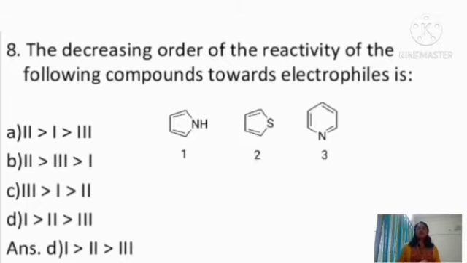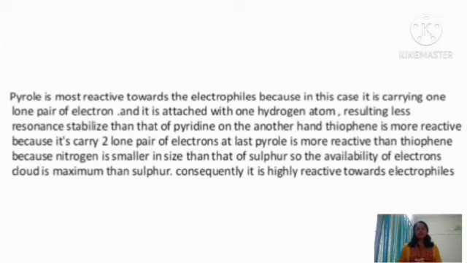Out of these three heterocycles, that is pyrrole, thiophene and pyridine, pyrrole has less resonance energy when compared to thiophene and pyridine. Again, nitrogen has a lone pair of electrons and moreover that nitrogen is attached to a hydrogen atom. So when compared to pyrrole and pyridine, resonance stabilization is less for pyrrole. So it will be more active towards electrophiles.